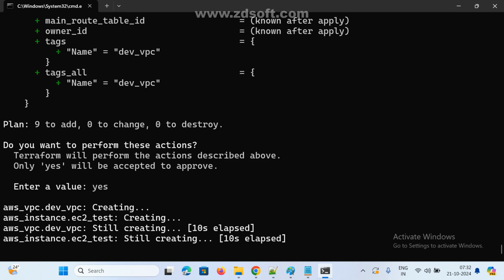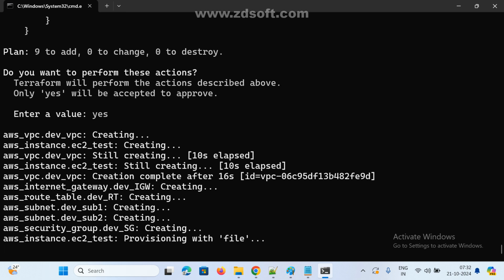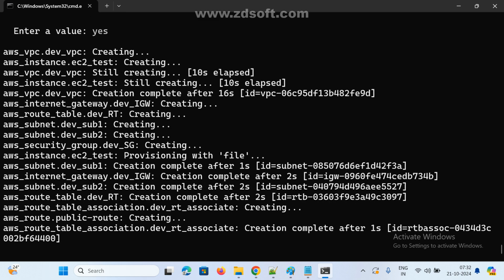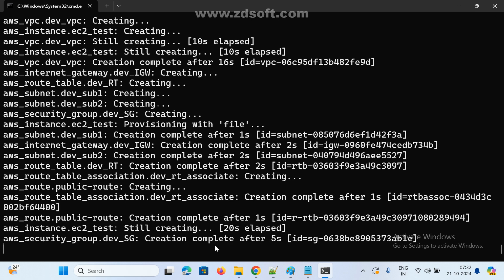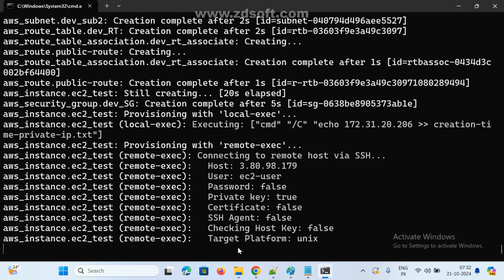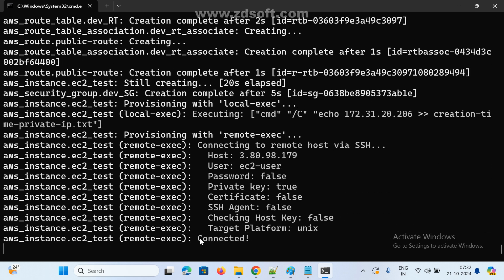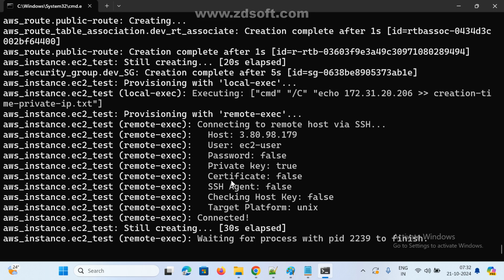See here, one instance is created, the VPC is being created, and the subnet is also created. After creating, it will connect. See here, the connection is also executed. Now it is executing the remote exec one by one, waiting for the process PID.